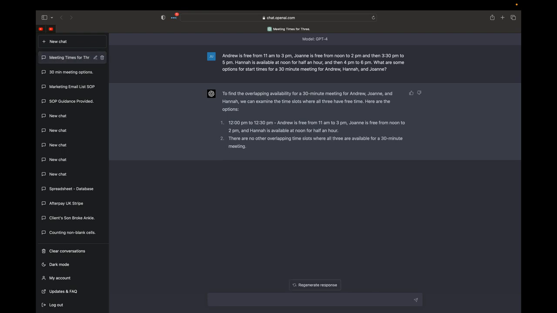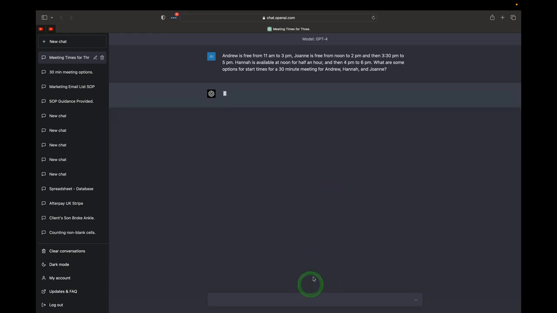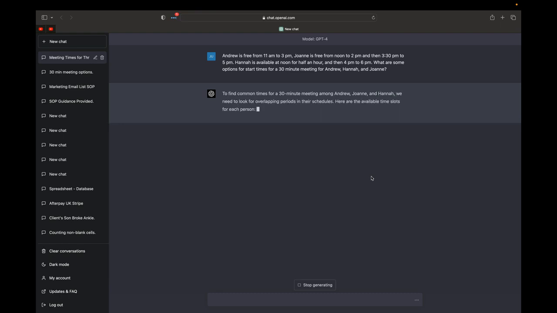It says that we have one option, 12 p.m. to 12:30 p.m. Andrew is free from 11 a.m. to 3 p.m. Joanne is free from noon to 2 p.m. Hannah is available at noon for half an hour. There are no overlapping time slots where all 3 are available for a 30-minute meeting. And that's interesting because the first model provided 3 options where you had an overlapping time for someone to meet. I'm going to click regenerate response and see if it does a better job, but it looks like this new model was not able to provide an answer for this example.